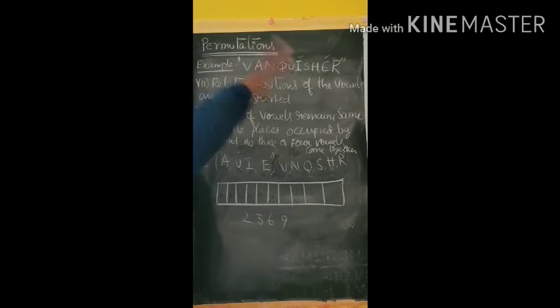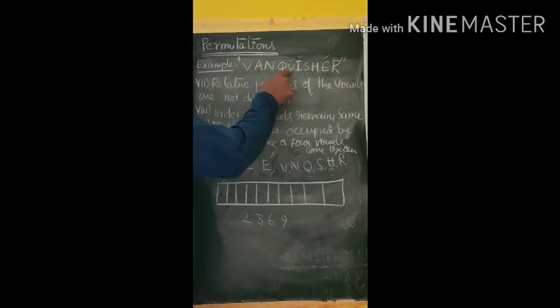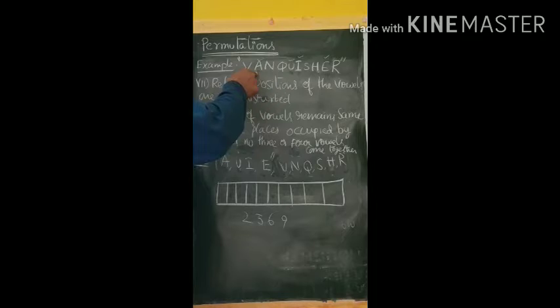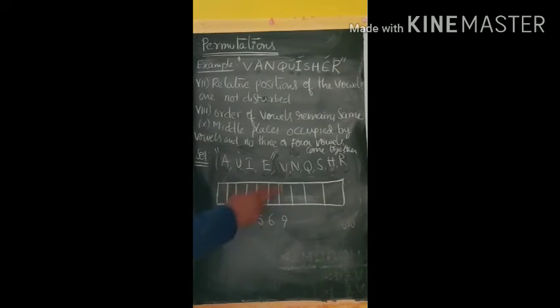It is the vowel position only, not the position of A, U or I separately. A can be moved to the fifth position, U can come to the second position, A can move to the ninth position, E can come to the sixth position. So in vowel places only vowels should exist. The meaning is the position of the vowel should not change. So we have to arrange all 4 vowels A, U, I, E in these places only.